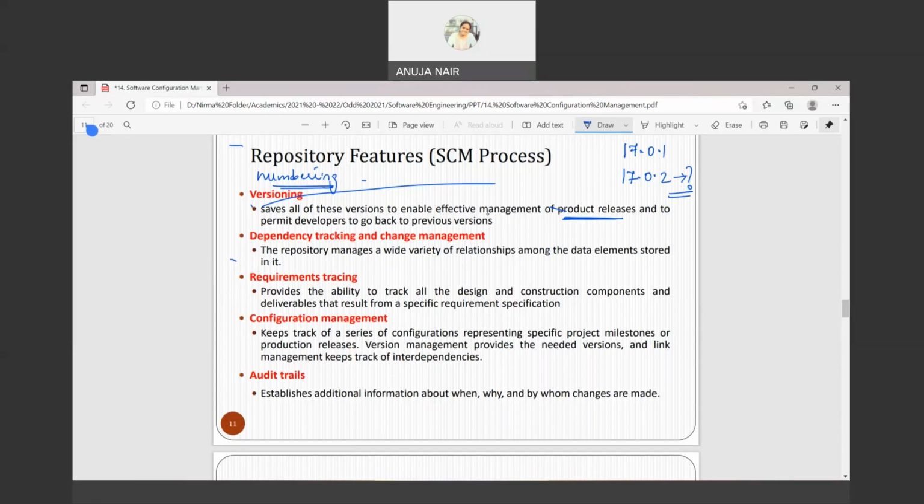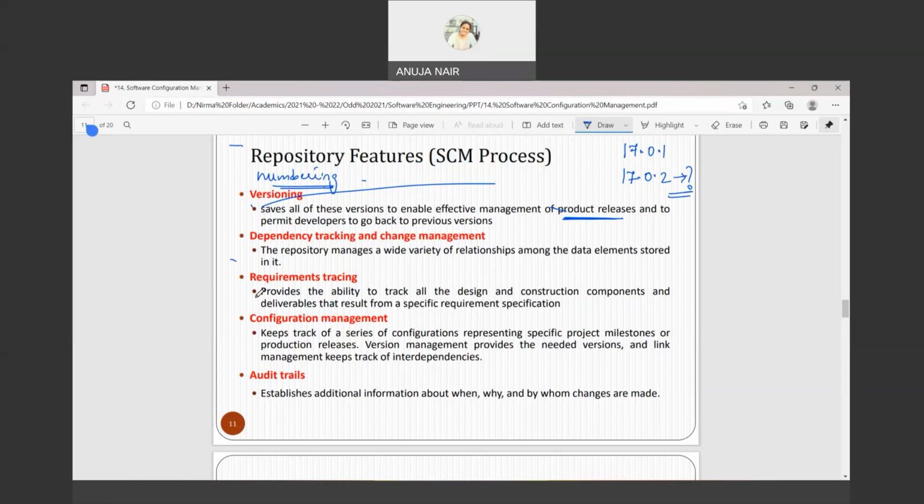Requirement tracing, again the same thing, that if I'm changing a requirement, then automatically it is going to affect other requirements if they are connected, and it is also going to change the design and construction component as well.